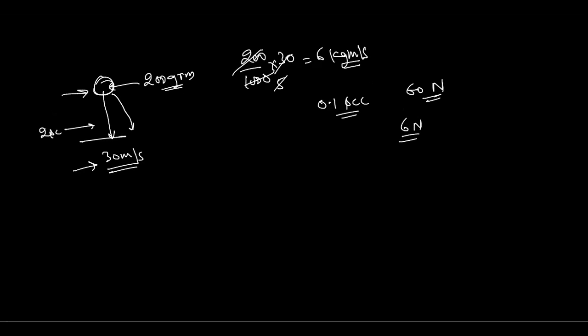It will not suddenly get stopped, so only 6 Newton force will be acting on his hand if he takes 1 second. If he takes 2 seconds, then only 3 Newton force will be acting on his hand.